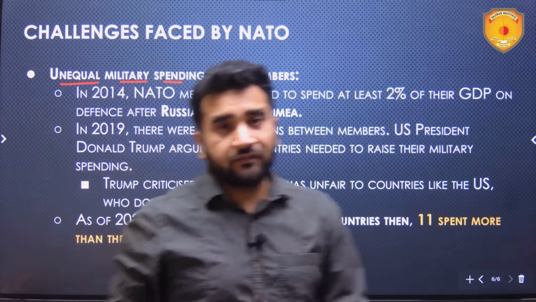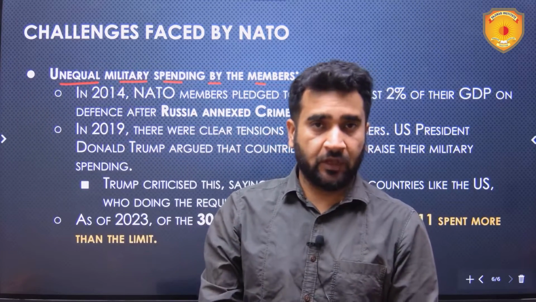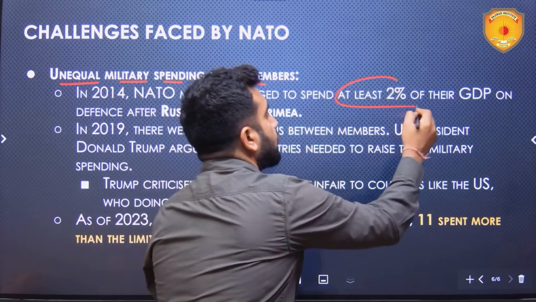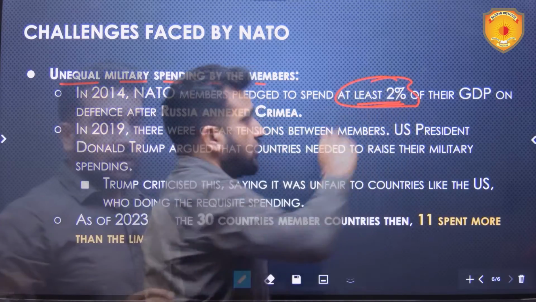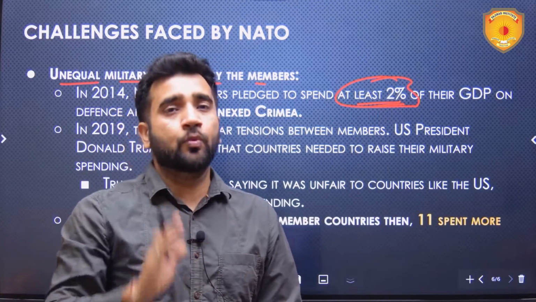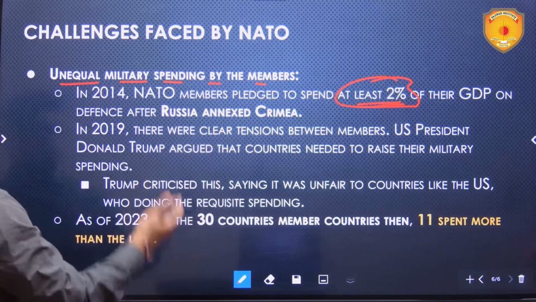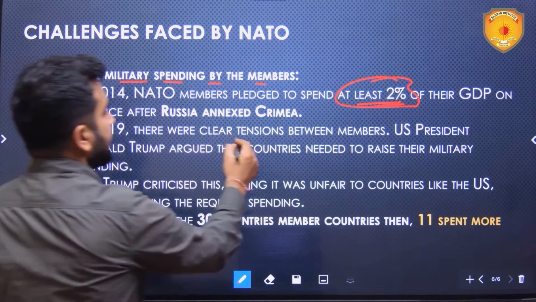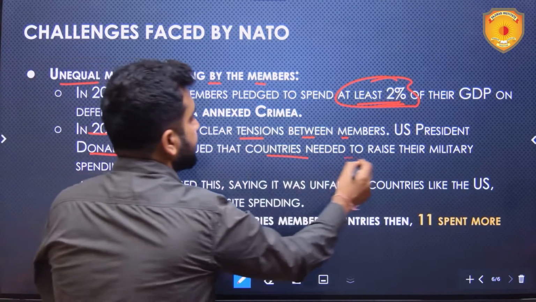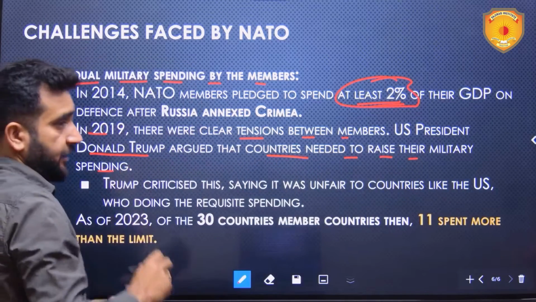In 2014, when Russia annexed Crimea, the NATO members decided that all members would bring up their defense expenditure to at least 2% of their GDP. Was it followed? In 2019, there were clear tensions between the members. US President Donald Trump argued that the countries needed to raise their military spending.